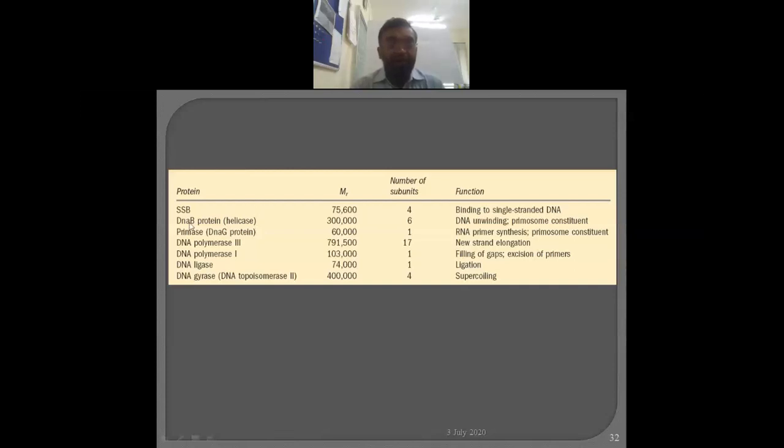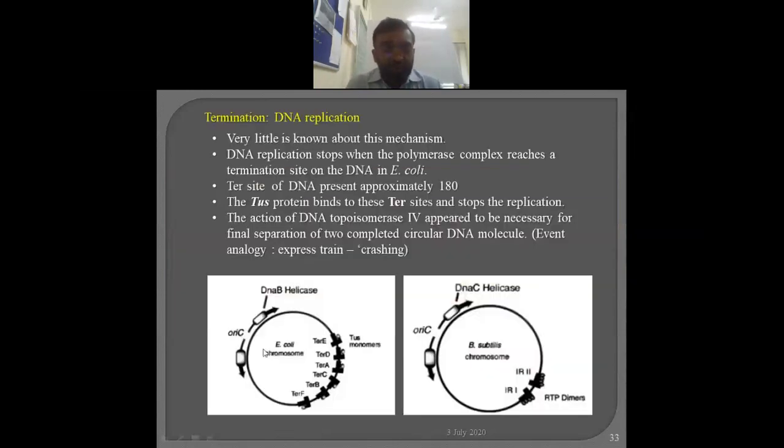SSB, DnaB, primase, DNA polymerase 3, DNA polymerase 1, DNA ligase, DNA gyrase, because they are continuously going. Then what happens at the last? Because the OriC region is here in E. coli, it goes in this direction, and in the other replication fork it goes the other way, and it should stop at a particular point, referred to as the termination region, the Ter region. Very little is known about this last phenomenon, how termination occurs, because many complications are there. As far as all organisms are concerned, different mechanisms are there.